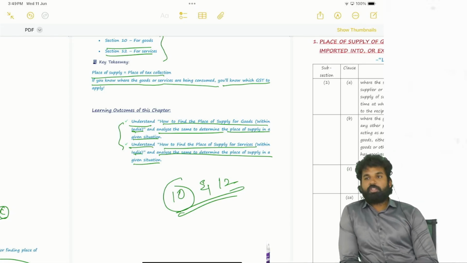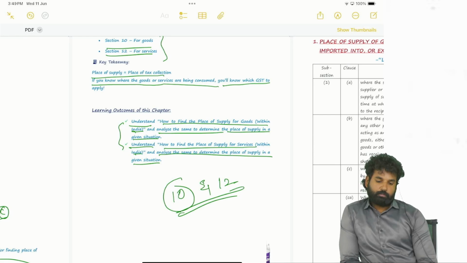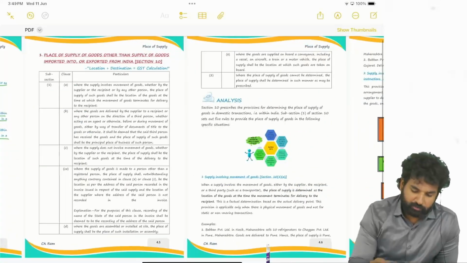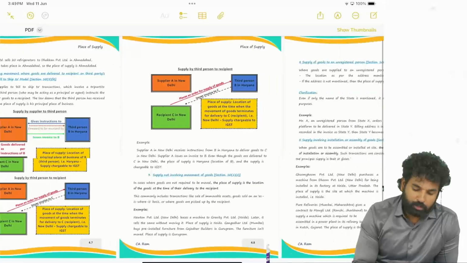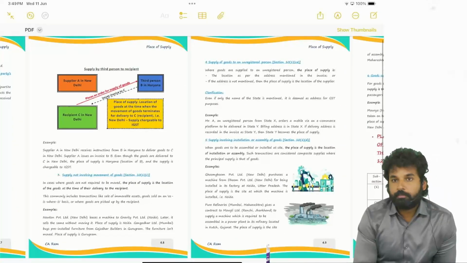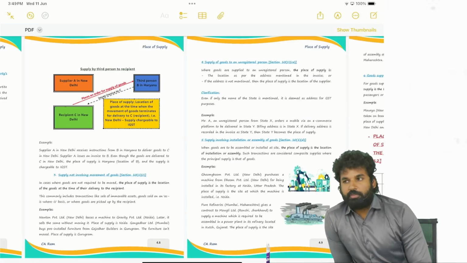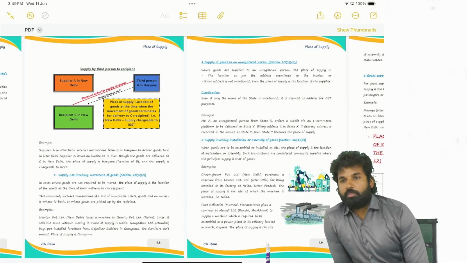In CGST, what is section 10? Composition levy. Section 7?